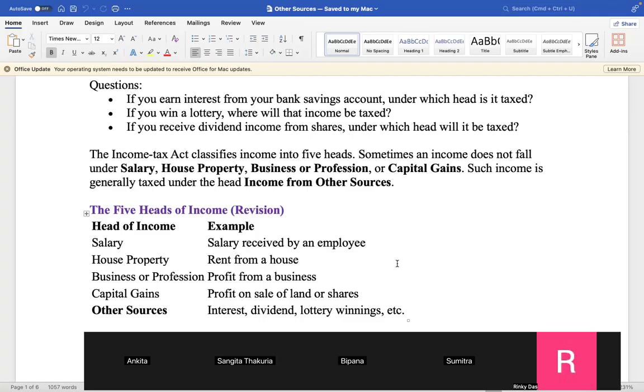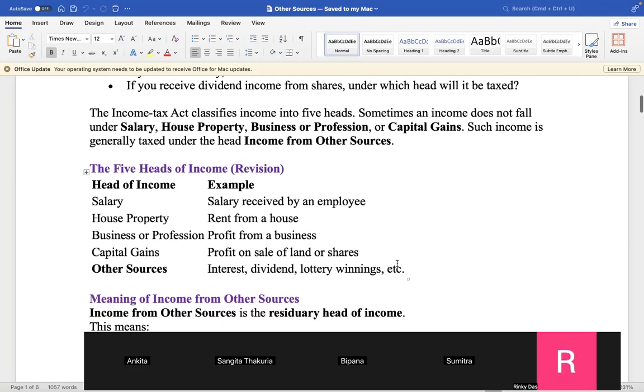Sections are changed. So if I now take you to the new Act, it is not that you have to learn these things again. These things I have clarified. You have seen the same things will be there, but the sections and the process of calculation may be a little different. That's what we are still going to learn. So thank you, Anubhuti. We have again seen the 5 heads.